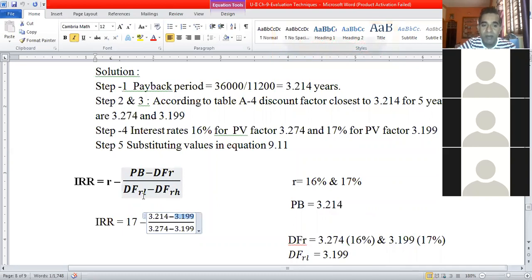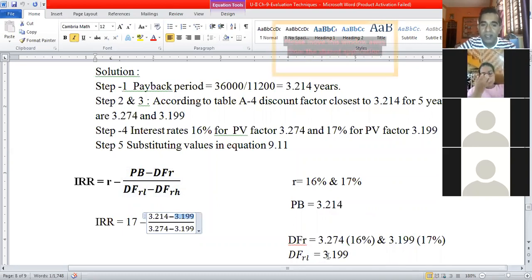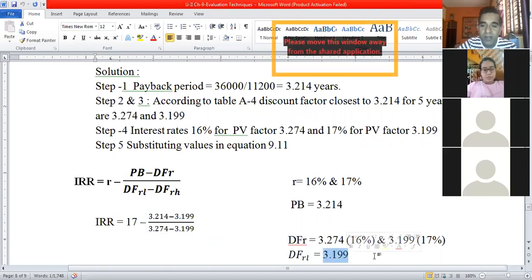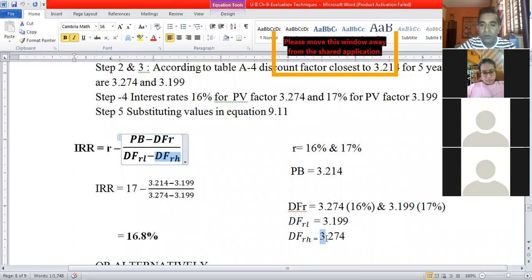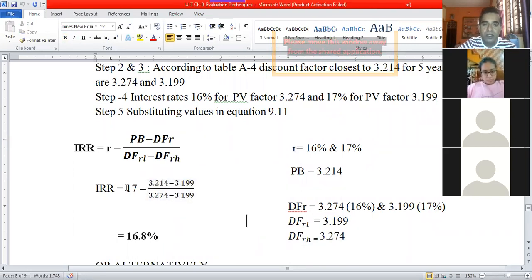So whole divided by DFRL. So DFRL is 3.199, the present value factor in the higher interest column, the 17% interest column, and DFRH is 3.274. Okay, so now coming to the rate of interest, small r, we can consider either 16% or 17%.